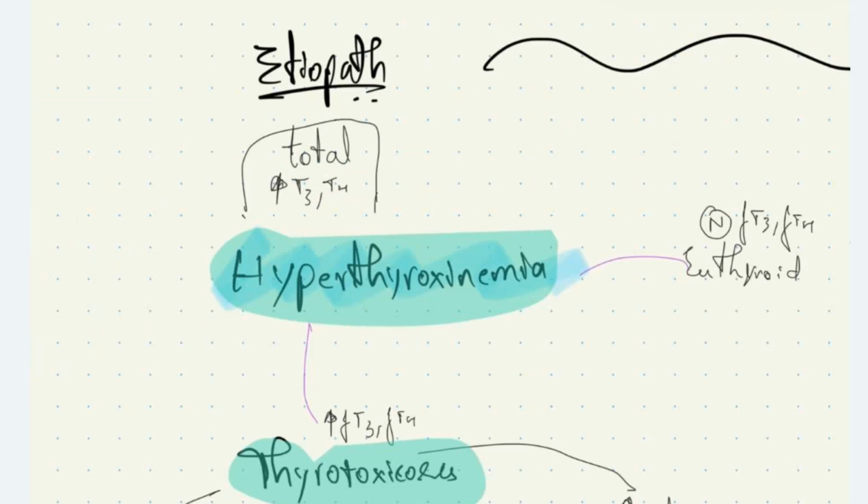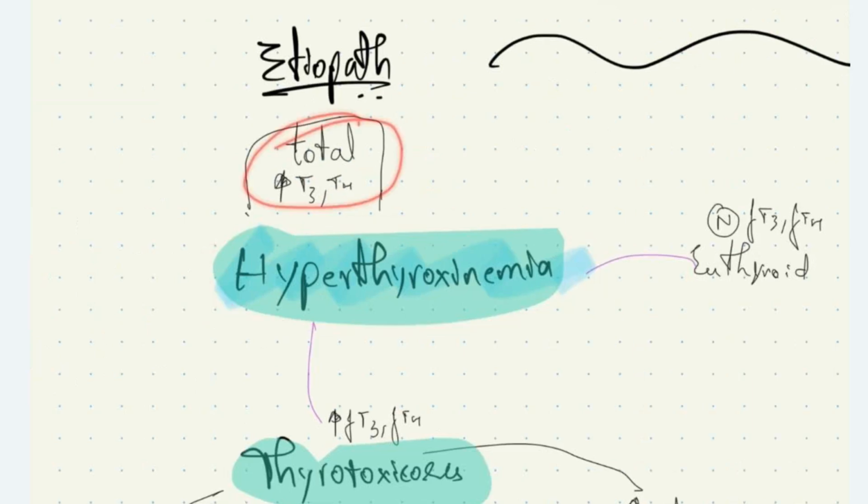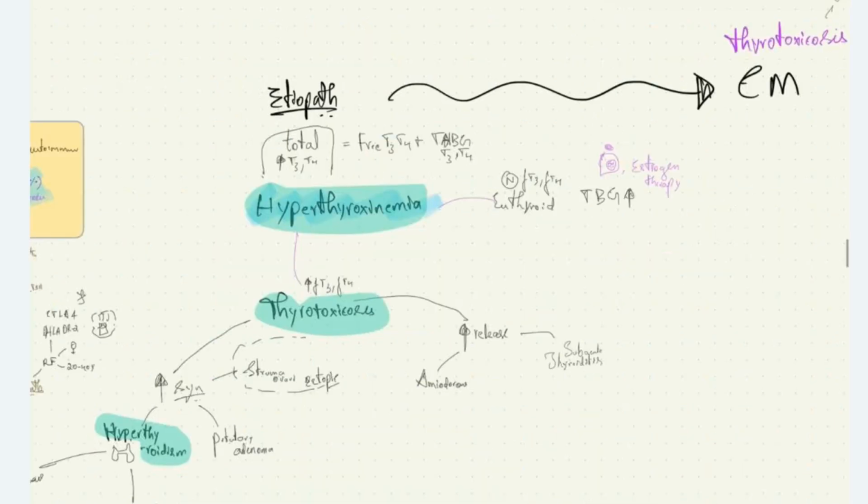Hyperthyroxinemia is a broad term where there is an increase in total T3 T4. That is, increase in total T3 T4 is equal to free T3 T4 in plasma plus the T3 T4 which are bound to globulin, thyroid hormone binding globulin. If there is an increase in total T3 T4, it is called hyperthyroxinemia.